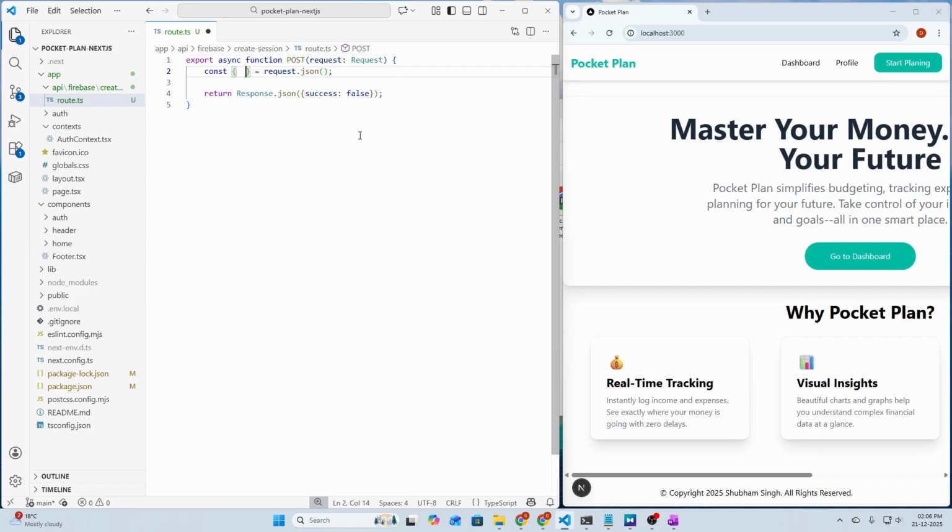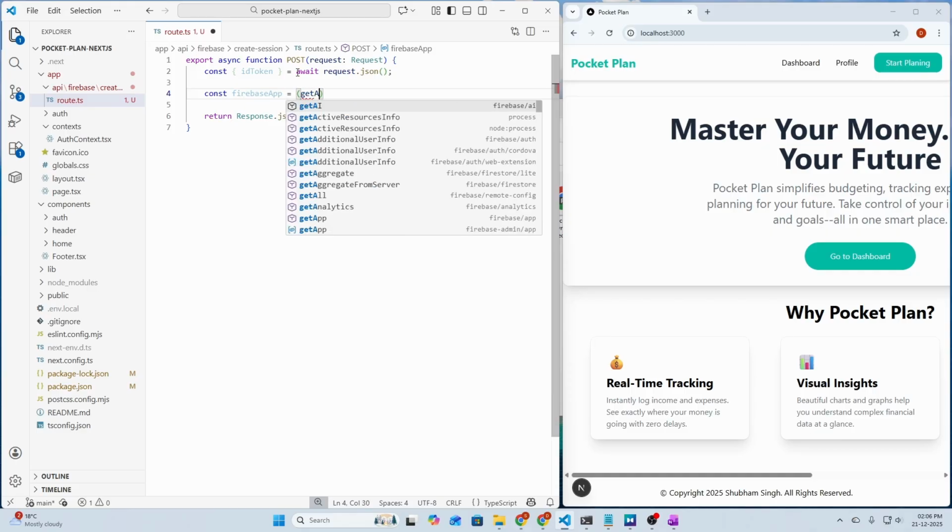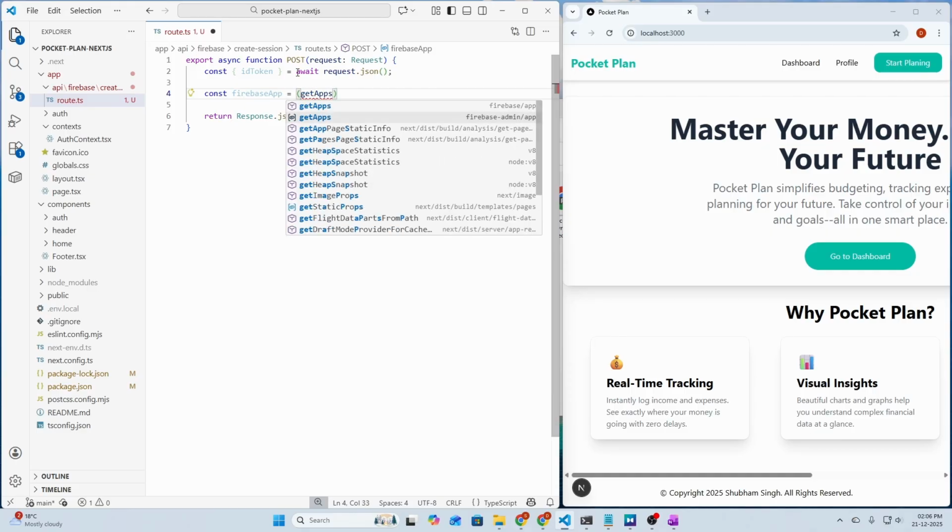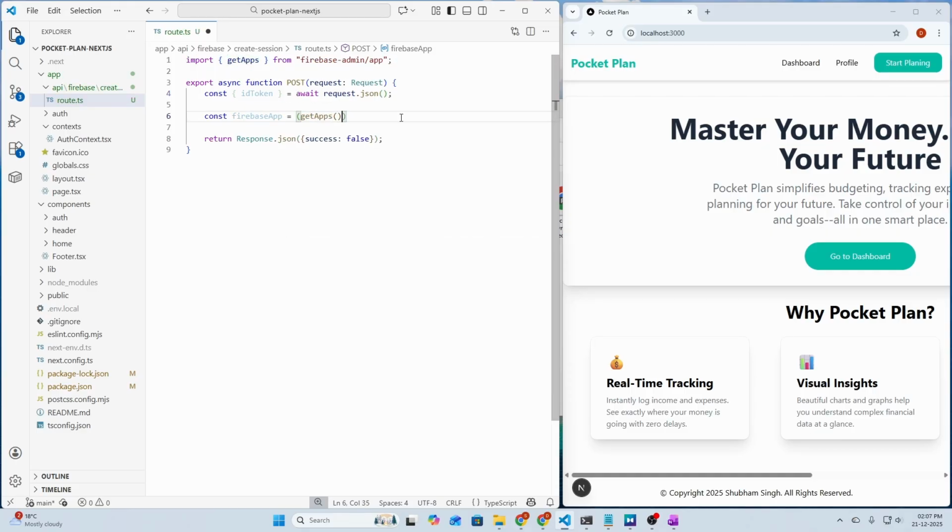Then we can get our id token, and we actually need to await this call and the error is gone. So next thing we need to create our Firebase app from Firebase admin SDK. So let's define it. Firebase app equals, then we need to say getApps from Firebase admin app. So this will get all the Firebase apps currently running in our server, and if its length is 0 we need to actually initialize our Firebase admin app here.